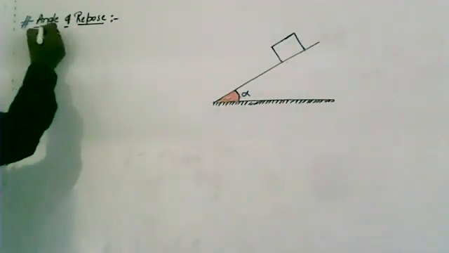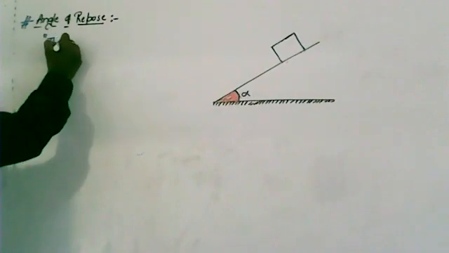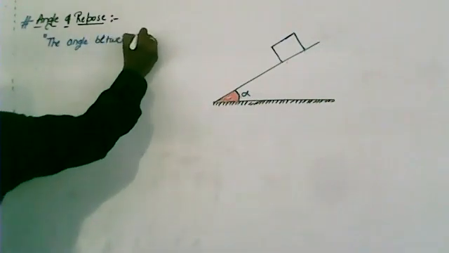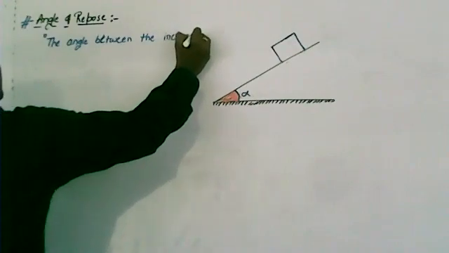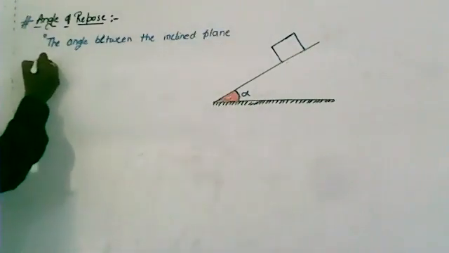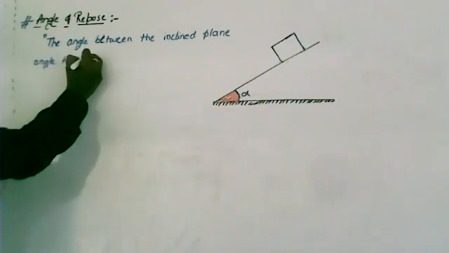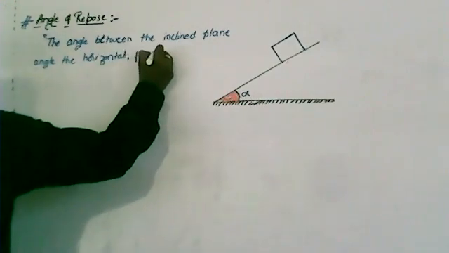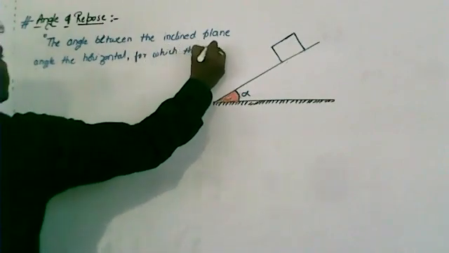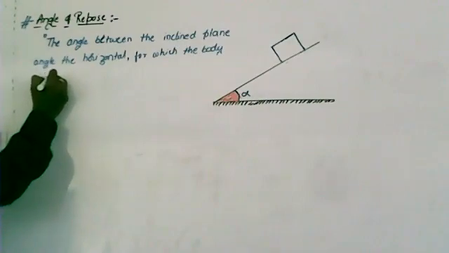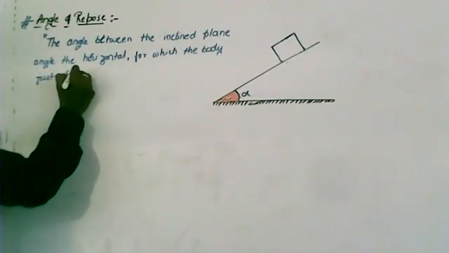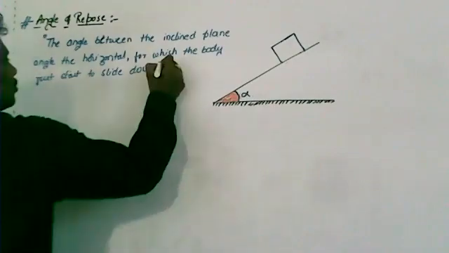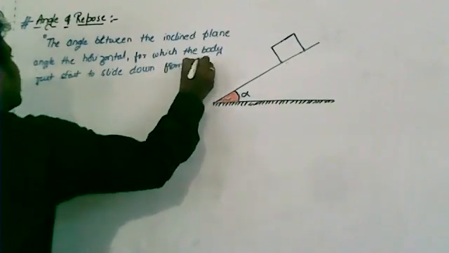So what do you mean by angle of repose? The angle between the inclined plane and the horizontal for which the body just starts to slide down the inclined plane.